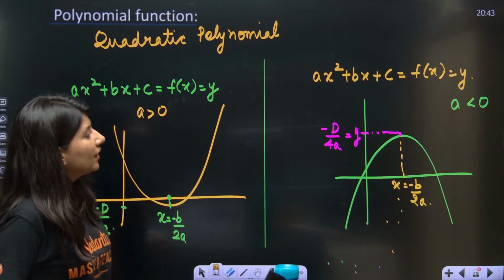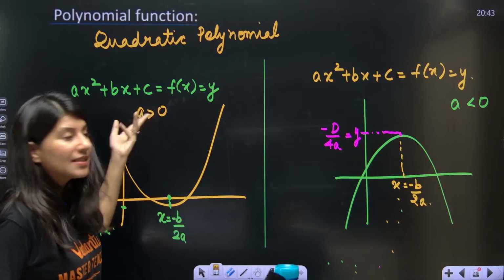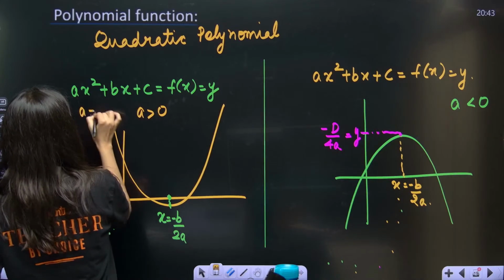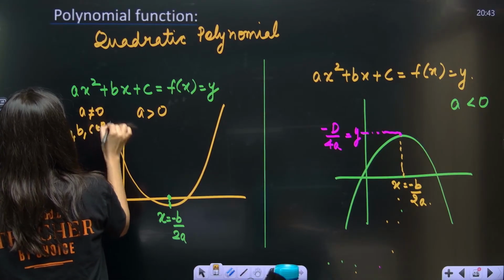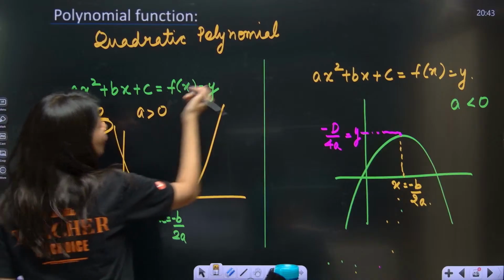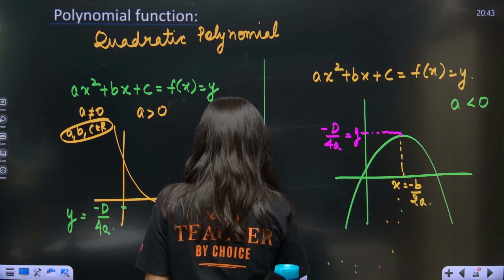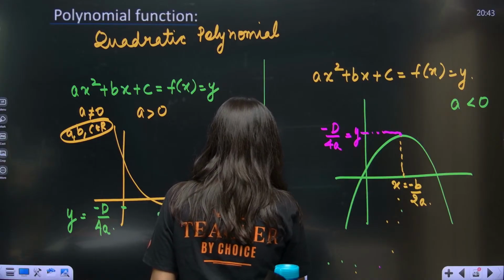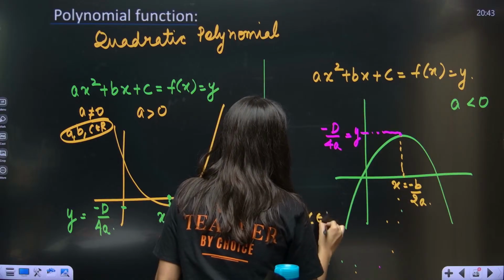What is the domain? So you'll say, okay, domain of ax square plus bx plus c, where a is not equal to 0 and a, b, c belong to real. So first of all, let me just talk about the domain. Domain of all the functions: x belongs to all real.